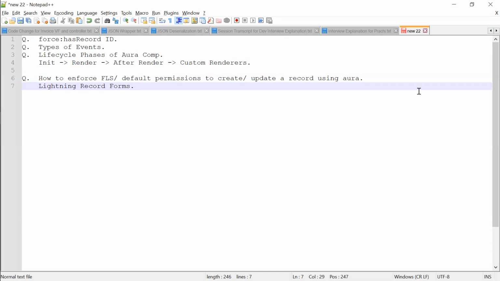A component means flexibility. Is this a standard code or something, right? It's a standard. The lightning record form is the standard form provided by Salesforce. And we just need to set the parameters, and we may call our custom JavaScript controllers as well.